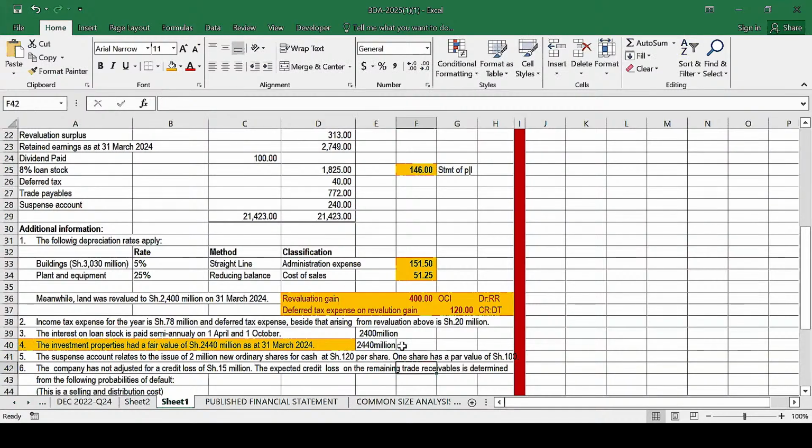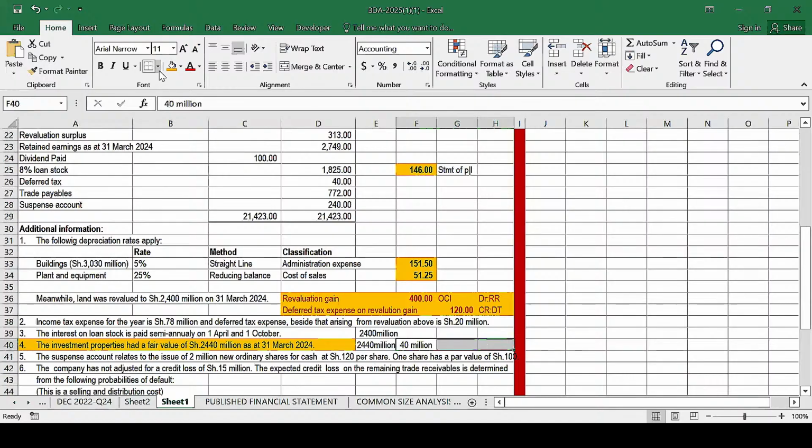Now, if you compare these two values, the fair value at the start, which is 24, and the fair value at the end, you can see we have an increase. How much is the increase in the fair value? We can't get a correct figure, but basically the increase here should be 40 million. Now, how do we account for this 40 million?